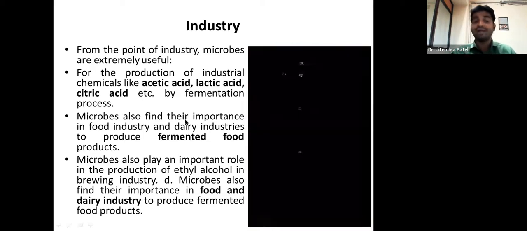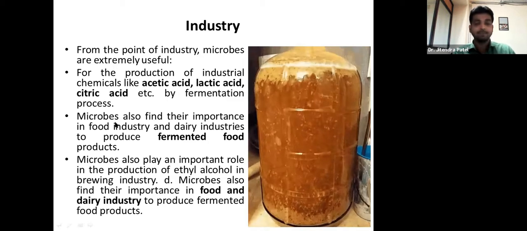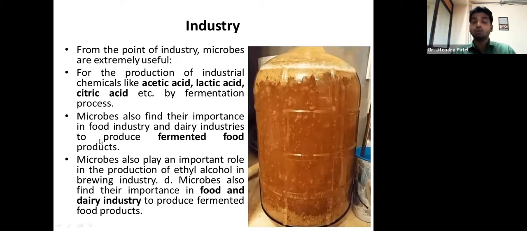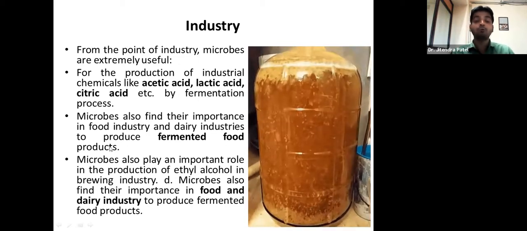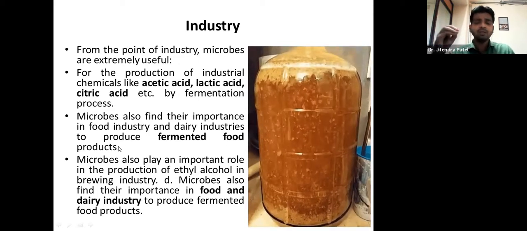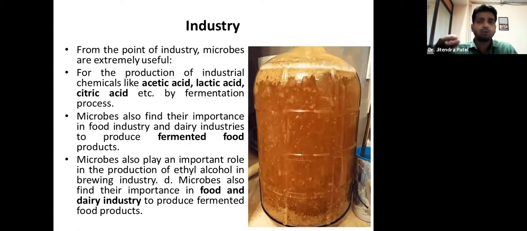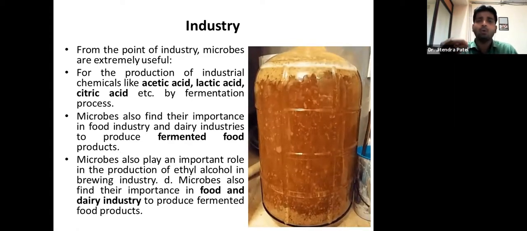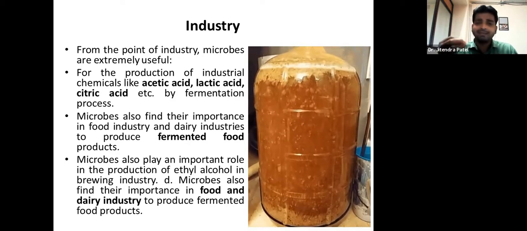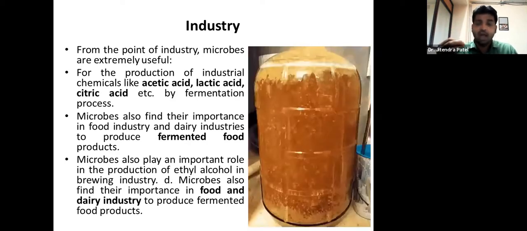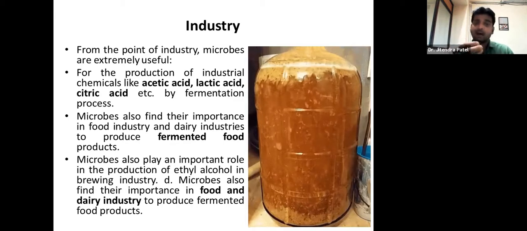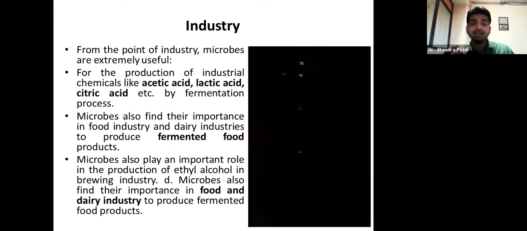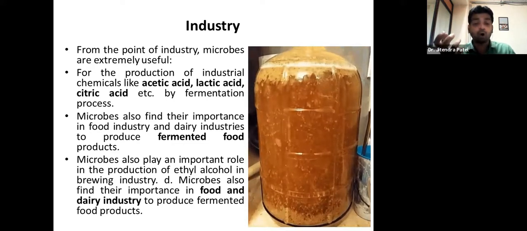Microbes also find their importance in the food industry and dairy industries to produce fermented food products. Many food products are possible only and only by fermentation, and since they are obtained by fermentation, they are known as fermented food products.